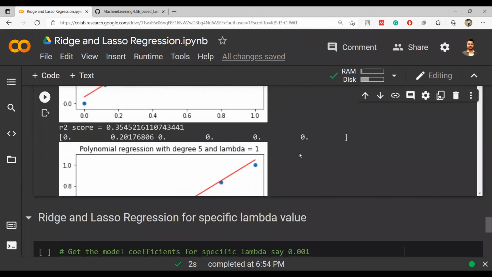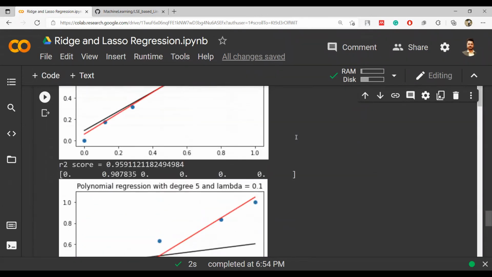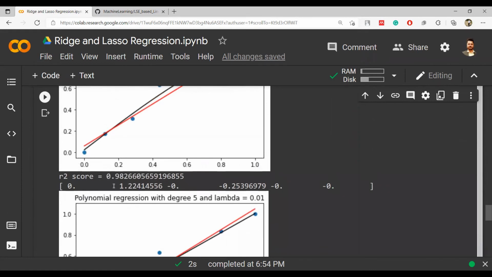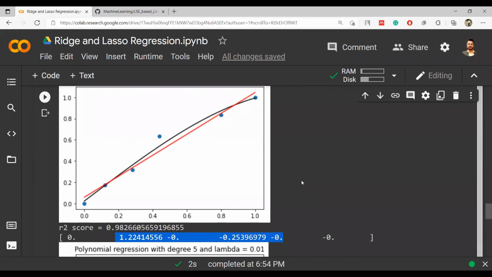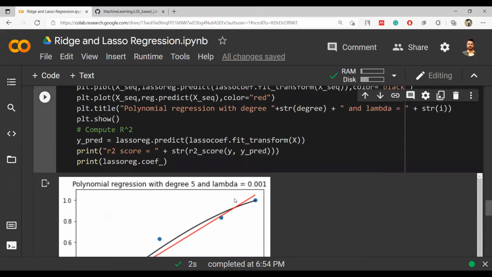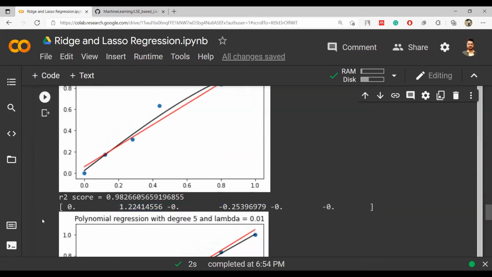So we can say in a way that this one is the best one, because it has two variables. It has some kind of curve, but it is taking only two variables to plot it, and it is doing it in a good way, because the r square value is also near 1. So this was the best. Lambda equal to 0.001 was the best one in this case.